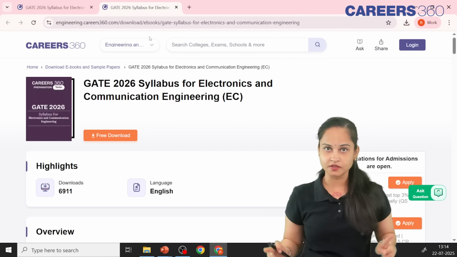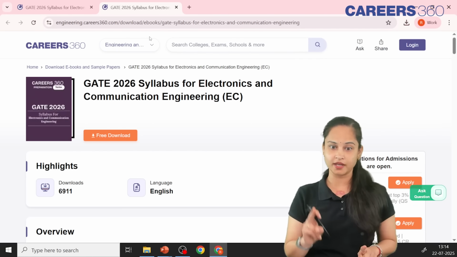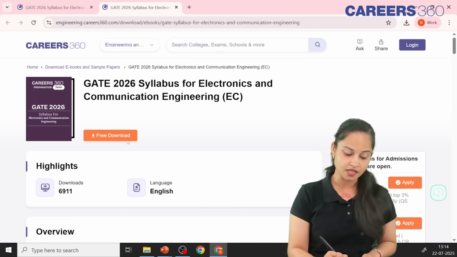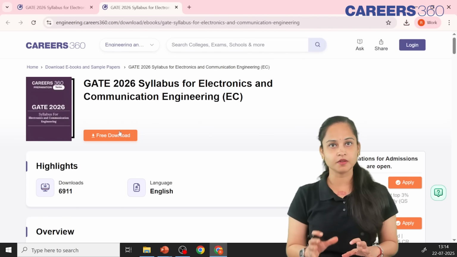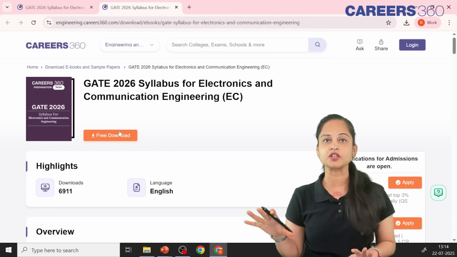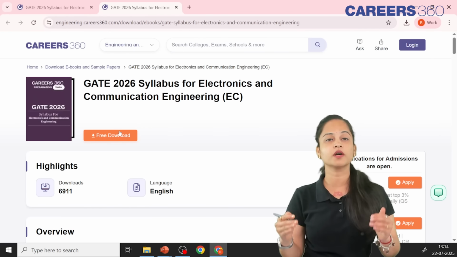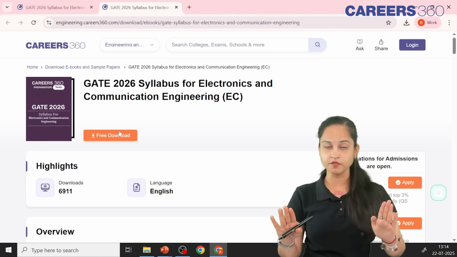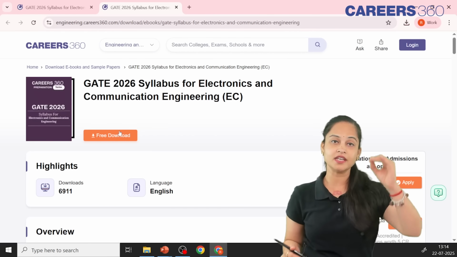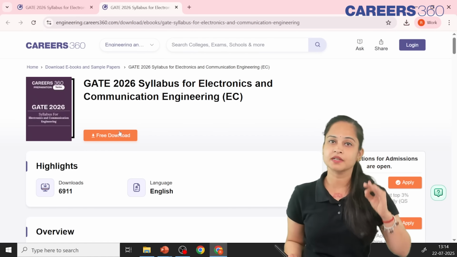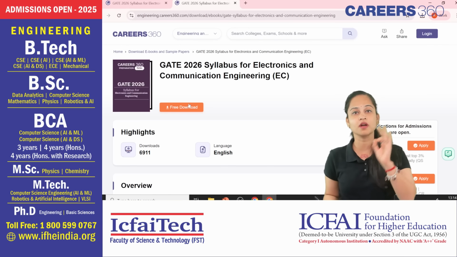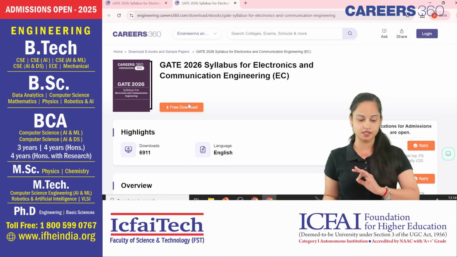This interface is going to open up, wherein you need to click on the download button, freely downloadable. You will be directed to an interface with the proper format of the syllabus, wherein each and every concept and topic that is going to come in your examination for ECE has been covered.